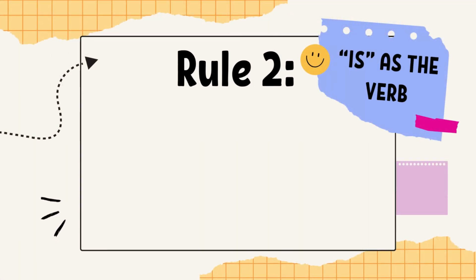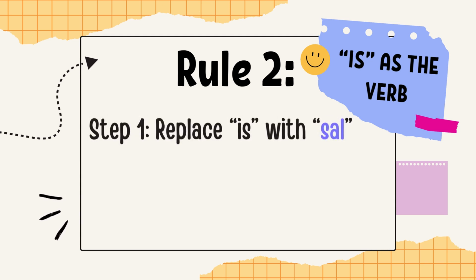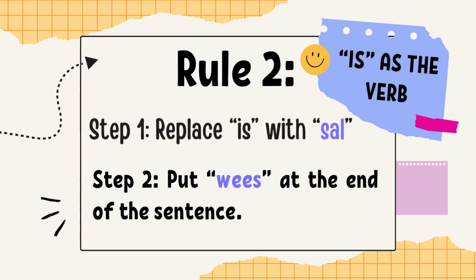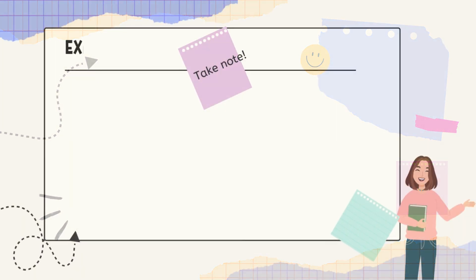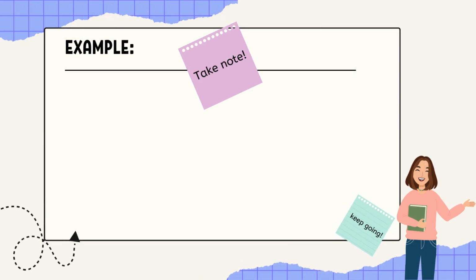Rule 2 is applied when is the verb 1 in your sentence. Put sal in the place of is and put wees at the end of your sentence. Let's have a look at an example.